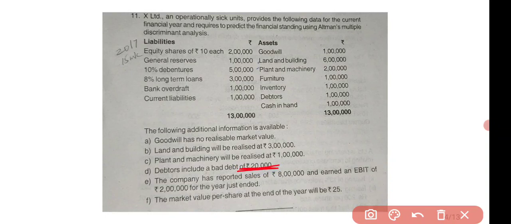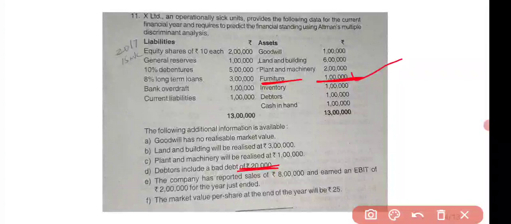Before explaining this, I would like to tell you that there is no change in the value of furniture. Book value is 1 lakh. Realizable value, no information is given, which means that we have to take the book value. When no information is given regarding any asset, we have to take the book value. If they have given us the realizable value, we definitely have to take the realizable value.